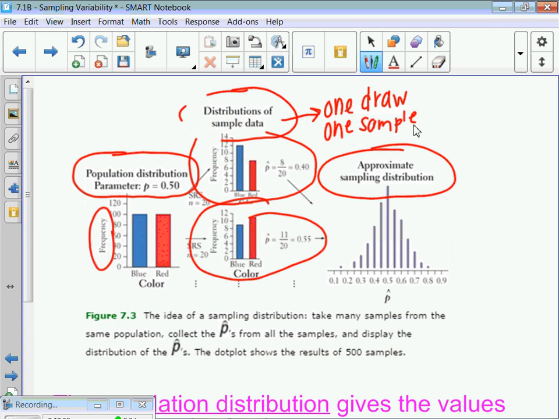And then we have this one that's important called a sampling distribution. They sound really similar, right? You have to know the difference. A sampling distribution is a whole bunch of samples, and we make a dot plot, right? So we've got a dot plot, and we've got many samples. It's no longer a bar graph. They all changed to little p hats, and we have a whole bunch of p hats in there, okay?